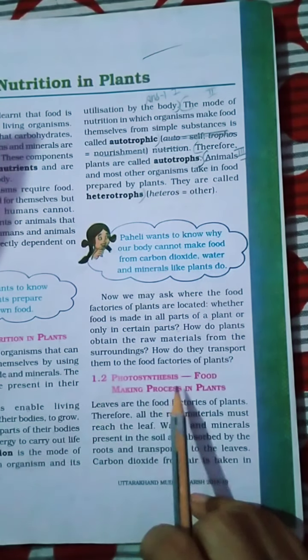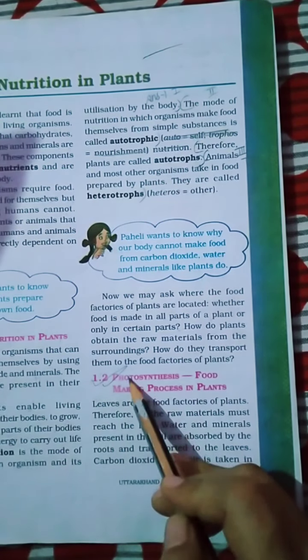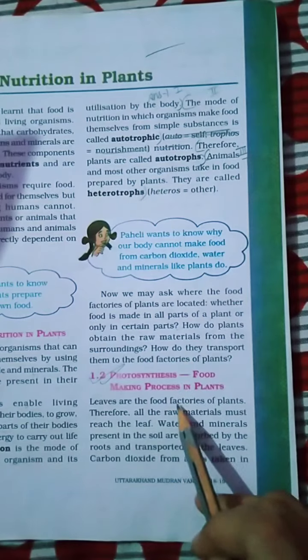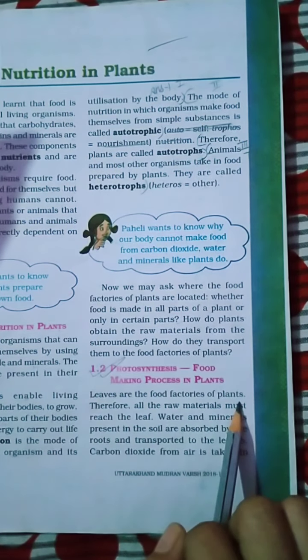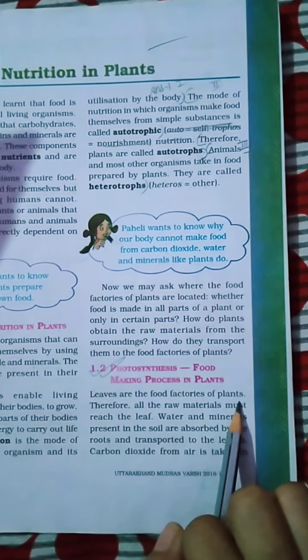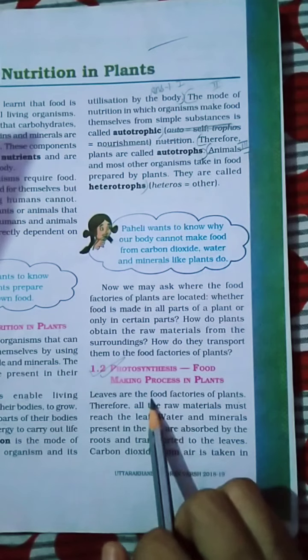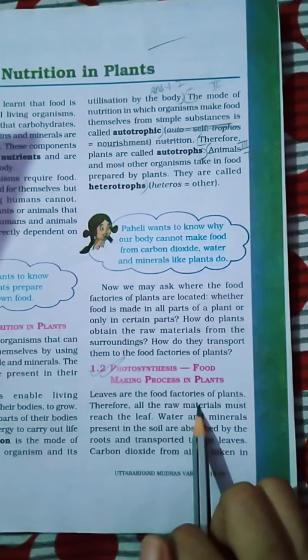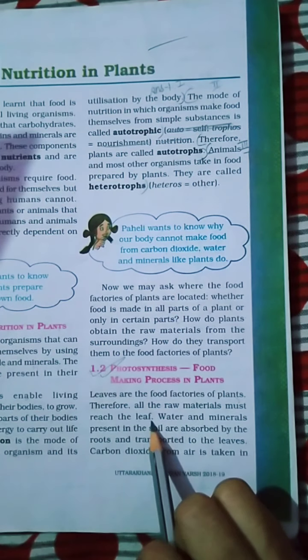Now, photosynthesis, the food making process in plants. Very important is photosynthesis. Photosynthesis is a process through which plants make their own food. Leaves are the food factories of plants, means the plant prepares its food in the leaves. That's why leaves are called the food factories or kitchen of the cell. Therefore, all the raw materials must reach the leaf.